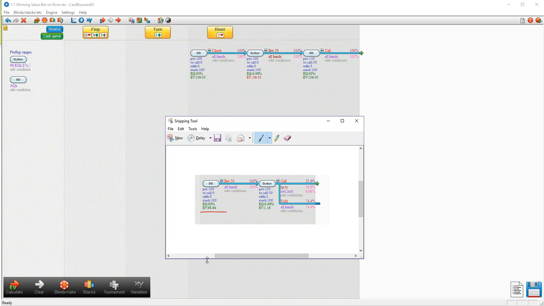Because remember that 50 big blinds is what we invested previously, so we can't count that as our overall expectation for the hand. So we can see that it's a scenario where we could profitably value bet. In fact, it was very profitable. And you can see that the expectation does benefit from the fact that our opponent is folding. So if we put in a scenario where he just calls with that range, our EV wasn't quite as high as 98. It was high, but it wasn't 98 high.